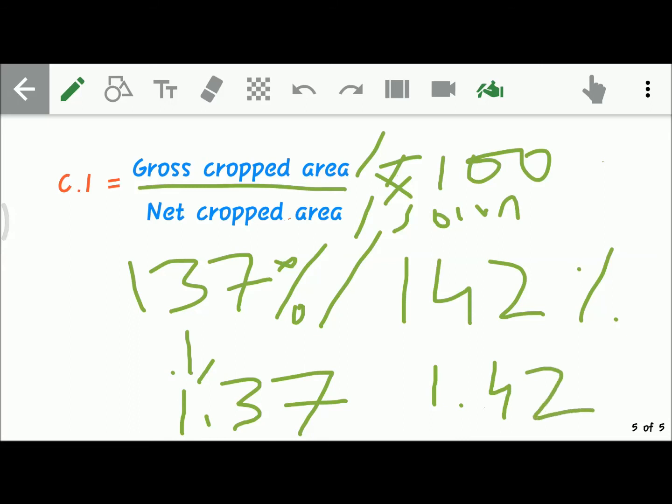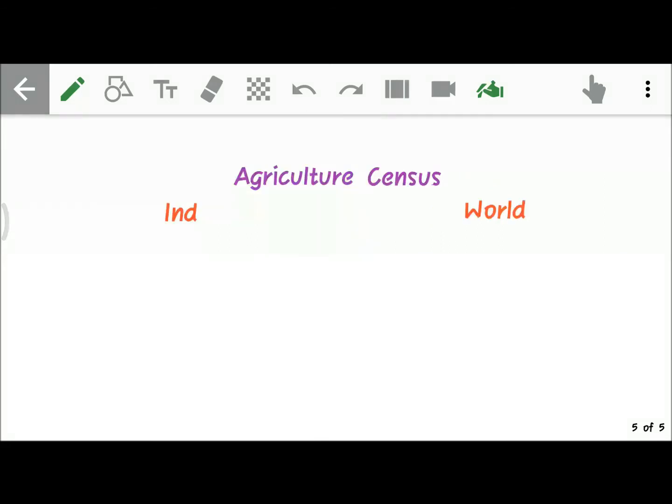Right? Let me discuss why these two answers are there for this question. Friends, those who said that the cropping intensity of India is 137, that is according to the agriculture census. Before that, you have to know something about agriculture census. Agriculture census is conducted separately for India and the world. For India, it is conducted every 5 years, whereas in the world, it is every 10 years.